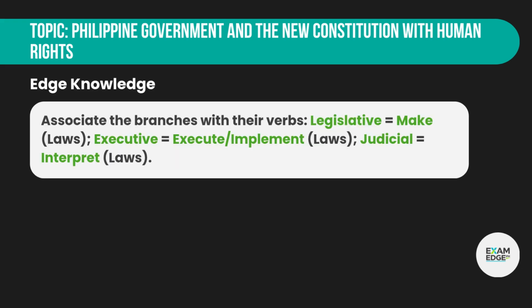Edge knowledge. Associate the branches with their verbs. Legislative equals make laws, executive equals execute, implement laws, judicial equals interpret laws.